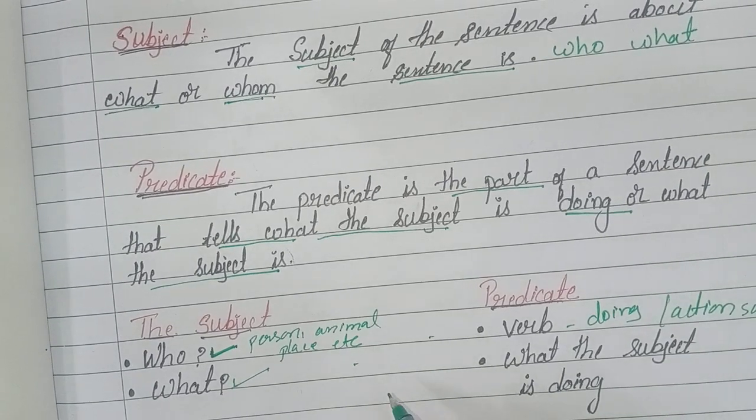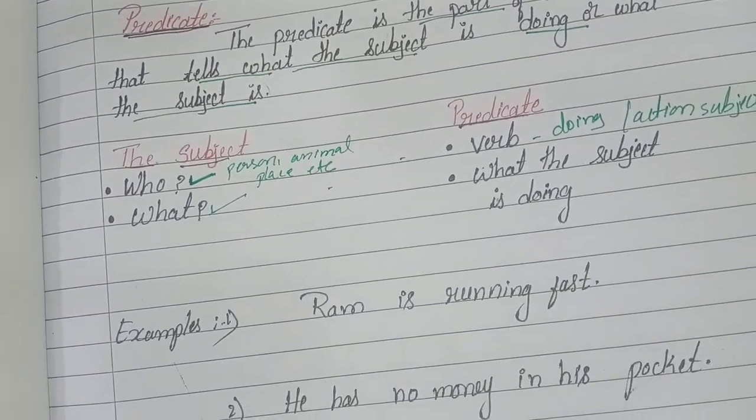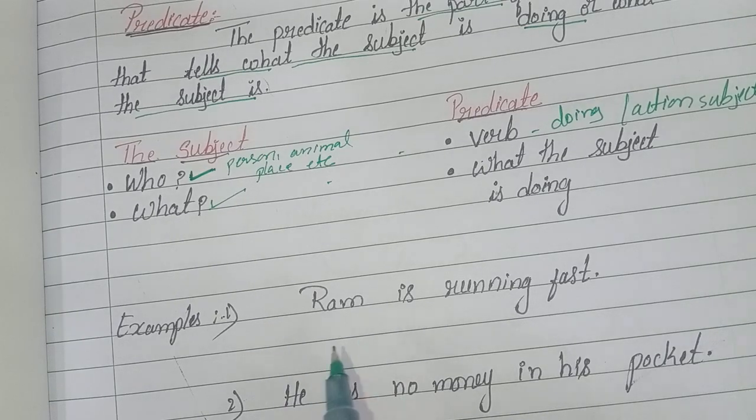These two are the parts of the sentence. The subject asks who and what, and the predicate tells the verb and what the subject is doing. Here I will explain with the help of some examples.